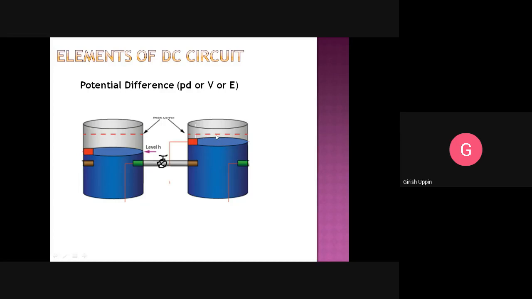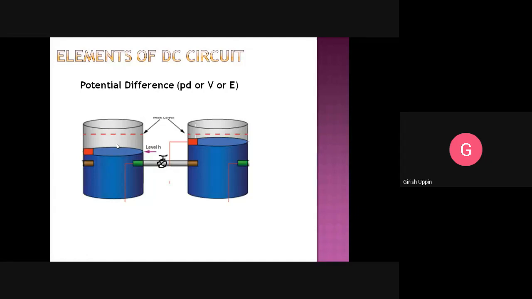So the electric charges start flowing towards the body which is at a lesser charge, and current will keep flowing until both are at equal potential. Initially it was 10 volt and 5 volt, so the current will flow until this body becomes 7.5 volt and this body also becomes 7.5 volt.